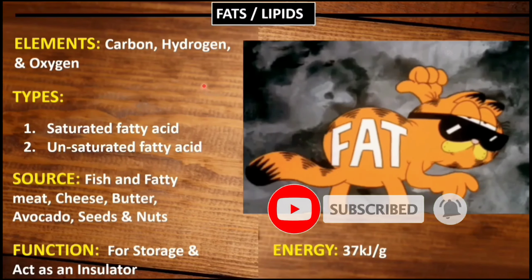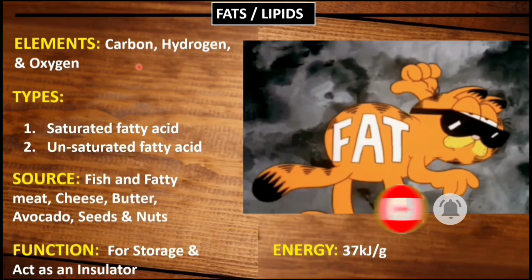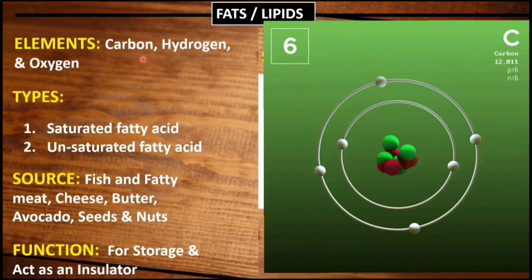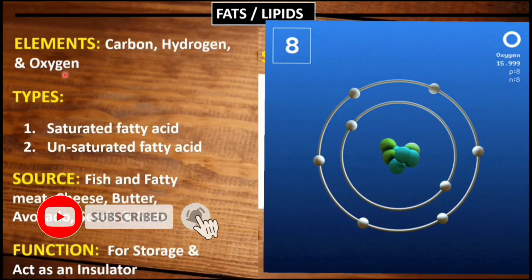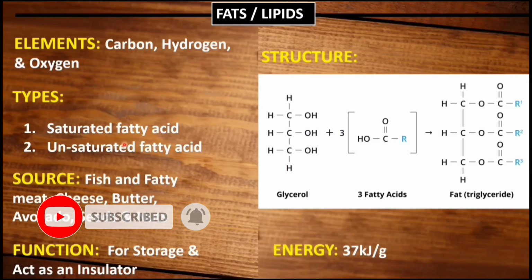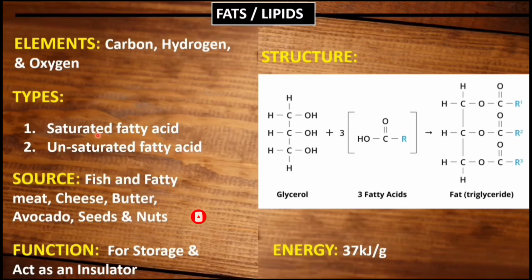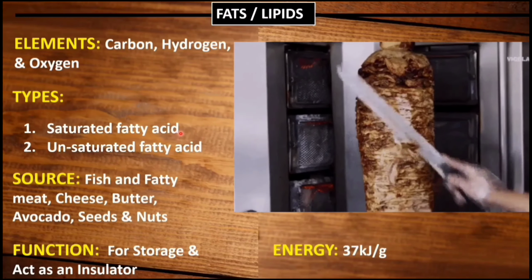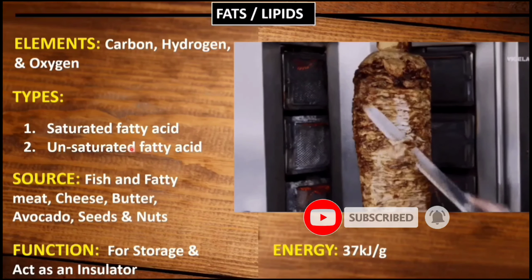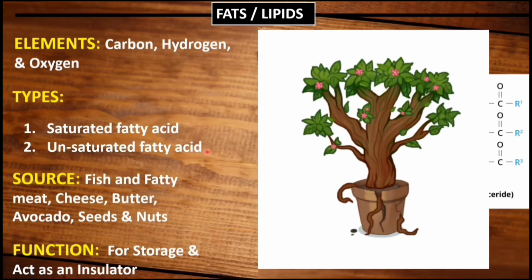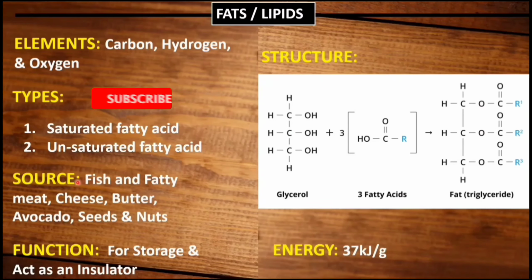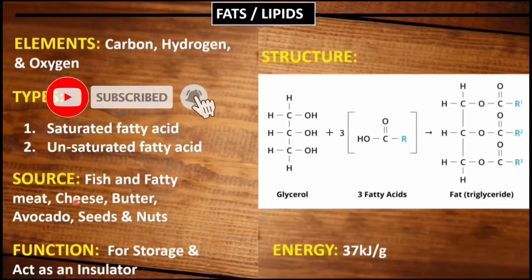Let's see the second important class of food, fat. So the fat contains carbon, hydrogen, and oxygen. There are 2 types. We can see there is saturated fatty acid and unsaturated fatty acid. The saturated fatty acid is found mostly in animals and they lack double bonds. Whereas in unsaturated fatty acid, you can see double bonds and it is usually found in plants.